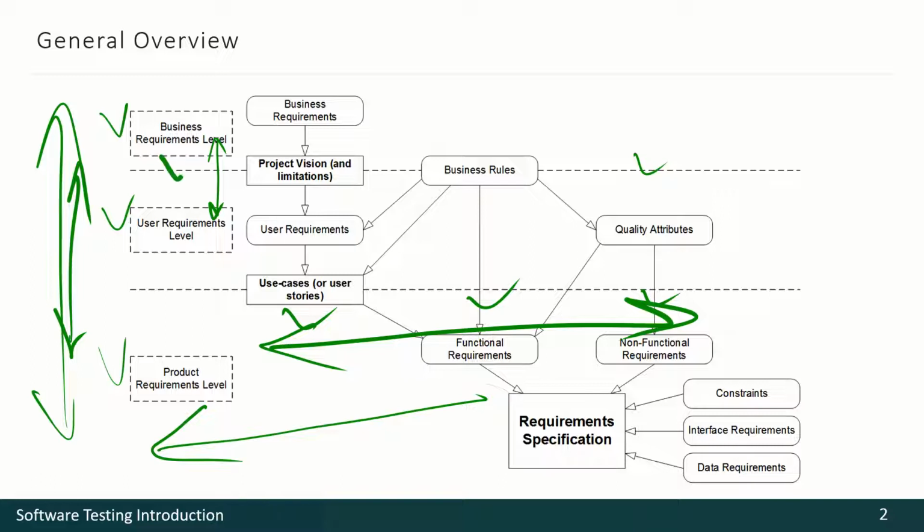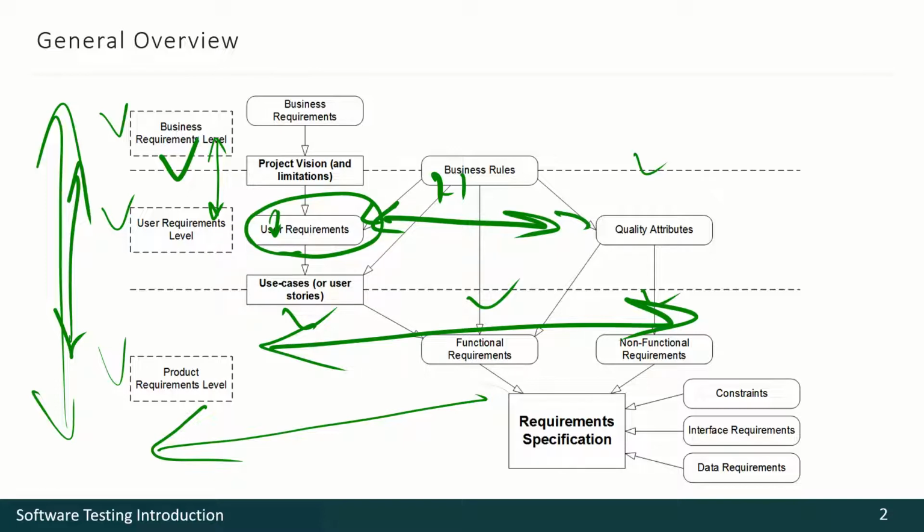That is vertical traceability. When we see how one type of requirements influences another type of requirements, that is horizontal traceability. Or even requirements within one level and type may influence one another vertically or horizontally.